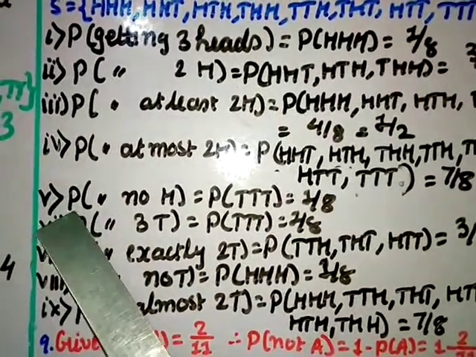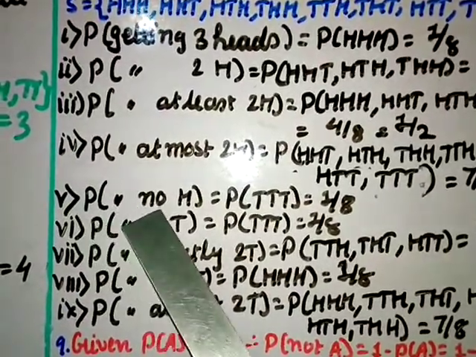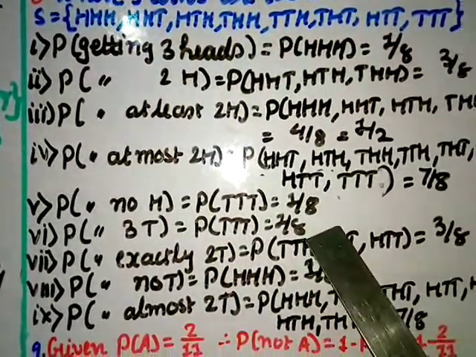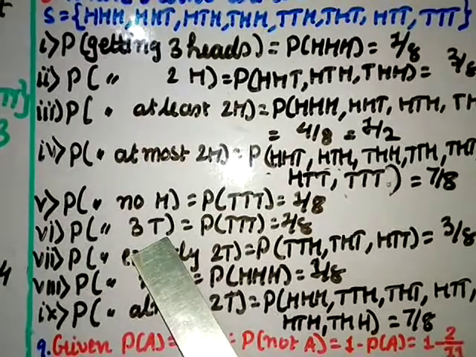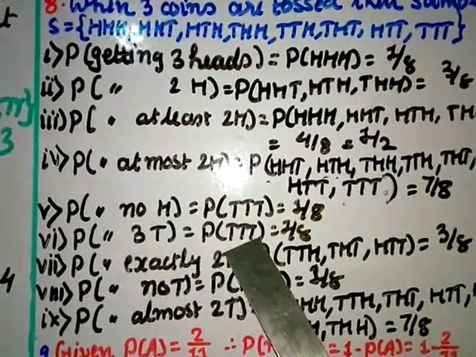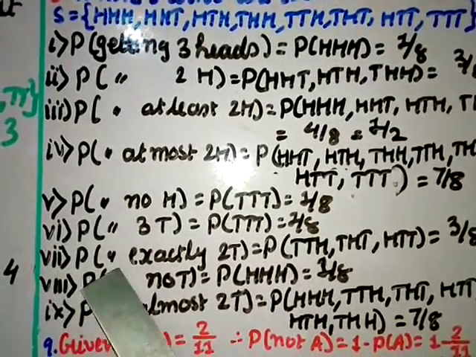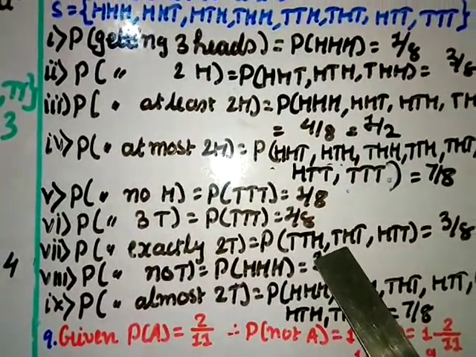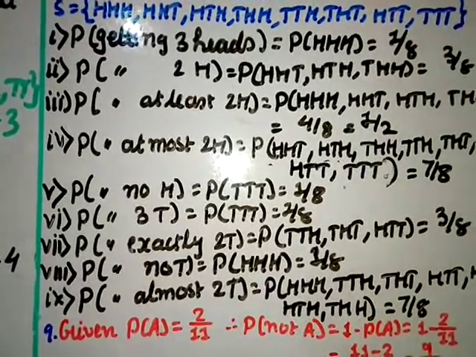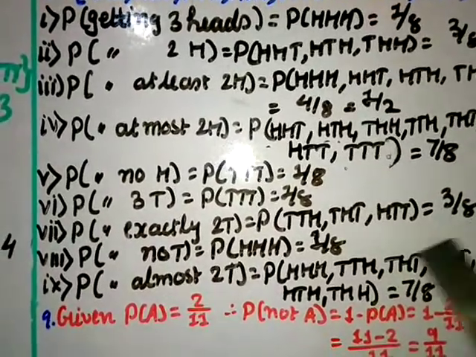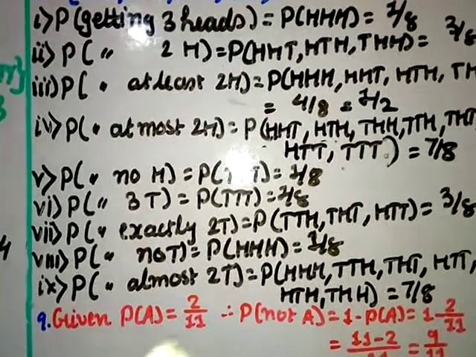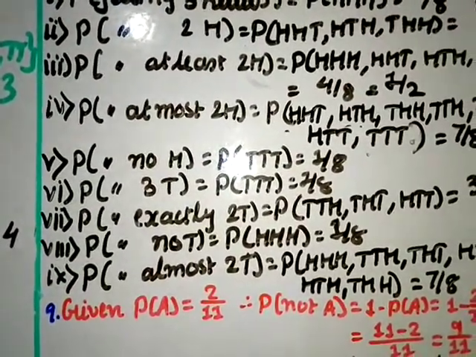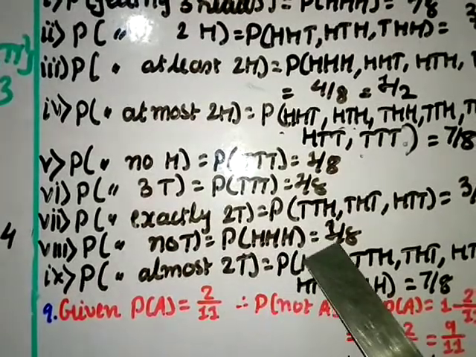Part 5 is the probability of getting no head. No head means you know it is TTT, right? That means 1 by 8. Probability of getting 3 tails: 3 tails you get only once, TTT, so 1 by 8. Then next is exactly 2 tails, that is TTH, THT, HTT. 2 tails you should get, that is 3 by 8, right? Because there are 3 elements and the total is 8. Then not T, you are not getting T at all, that means only heads, that is HHH, which is 1 by 8.